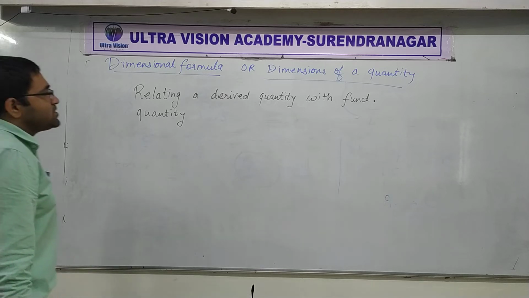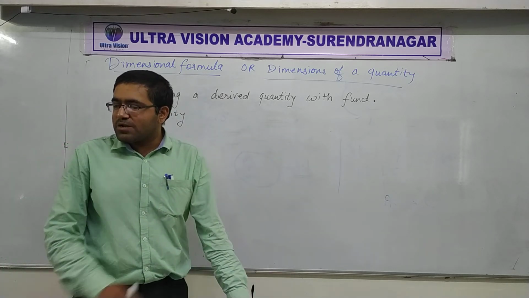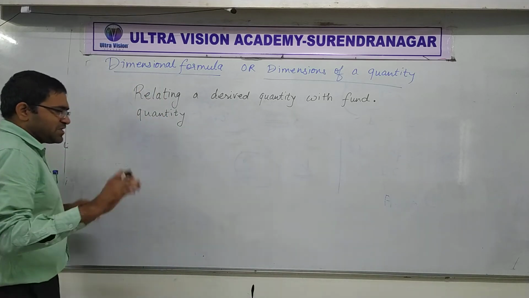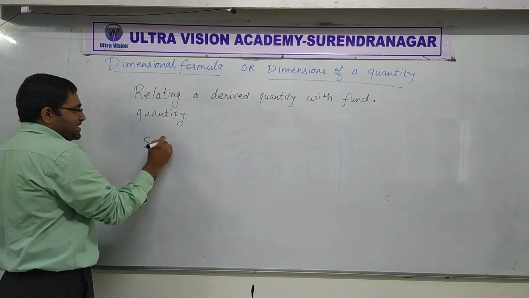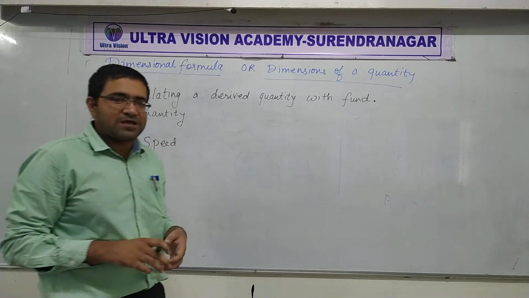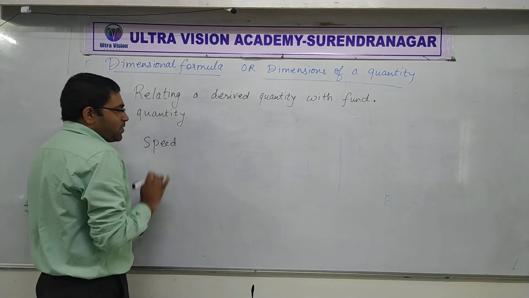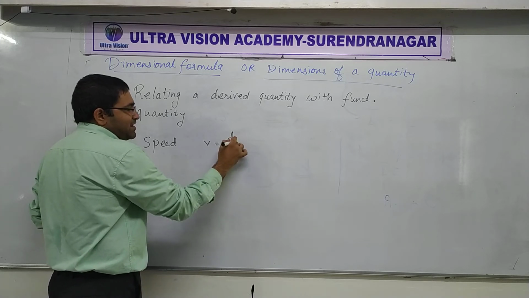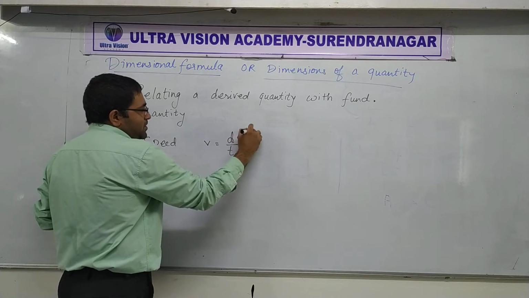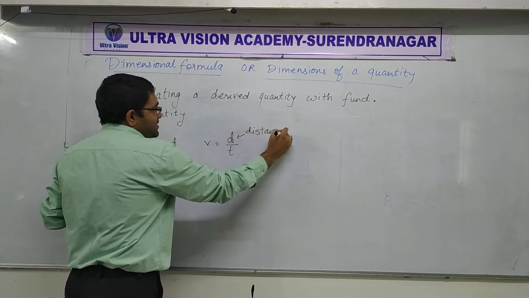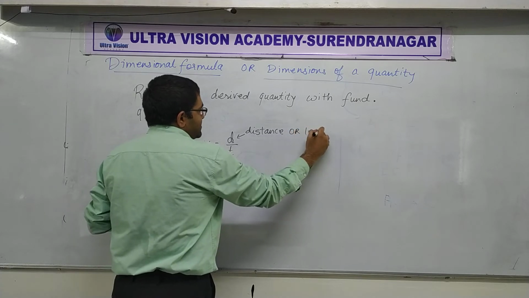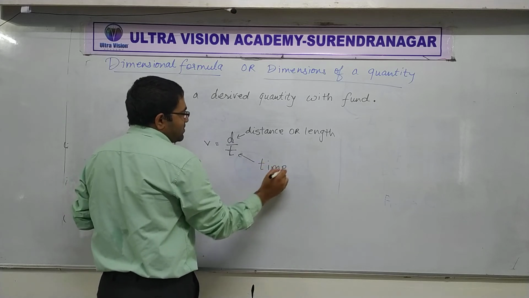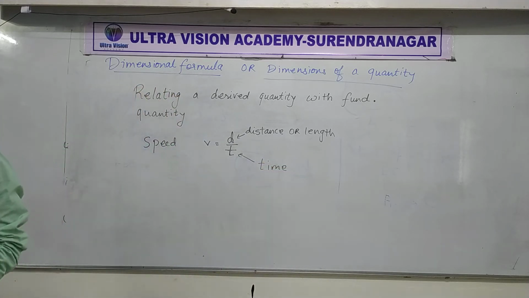Well, let's start with an example. The easiest example in the world. Have a look. Speed again. Speed is our best choice, right? It's the easiest thing for all these discussions. We know speed has a simple formula like d by t, where d is a distance or a length, and t is time.